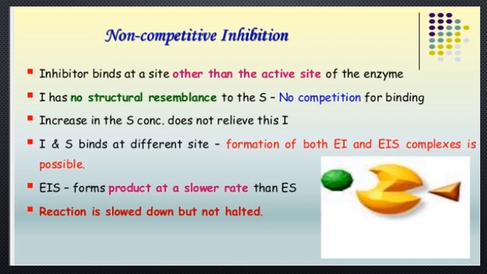Next, non-competitive inhibition. Non-competitive inhibitors bind at a site other than the active site of the enzyme. The inhibitor has no structural resemblance to the substrate and there is no competition for binding. Increasing the substrate concentration does not relieve this inhibition. Inhibitor and substrate bind at different sites, and formation of both enzyme-inhibitor and enzyme-inhibitor-substrate complex is possible. The enzyme-inhibitor-substrate complex forms product at a slower rate than the enzyme-substrate complex.